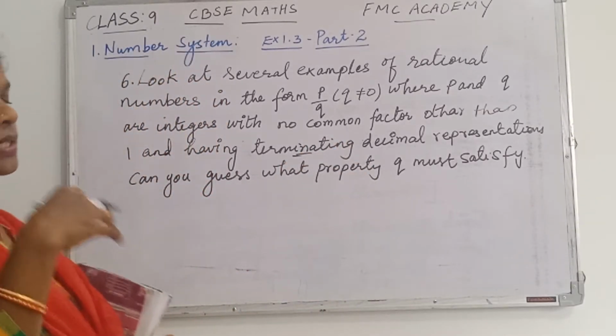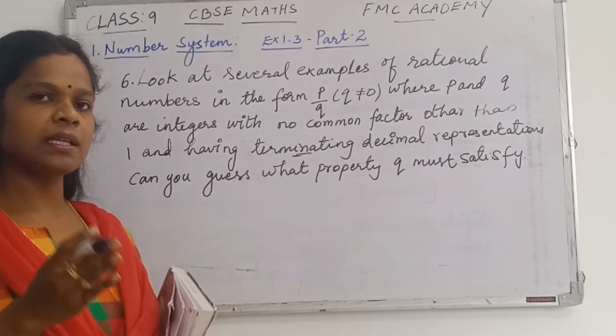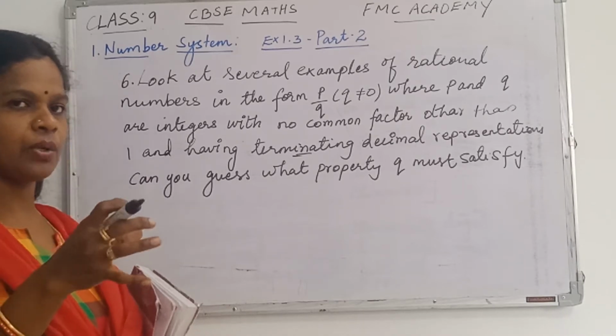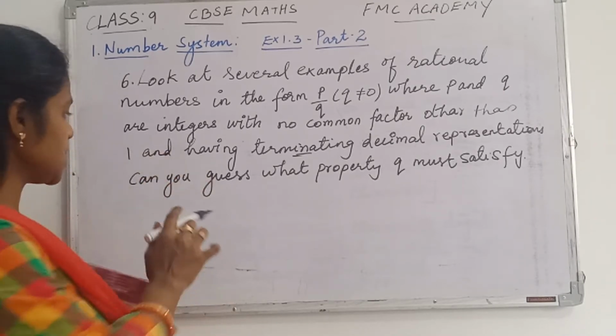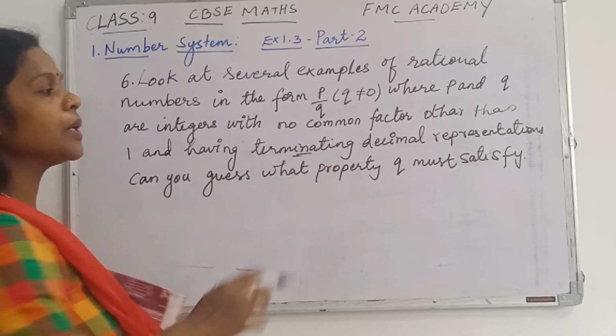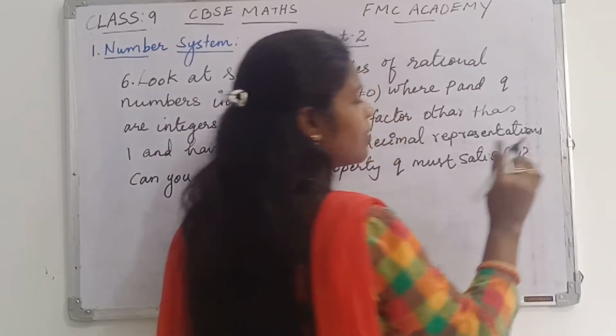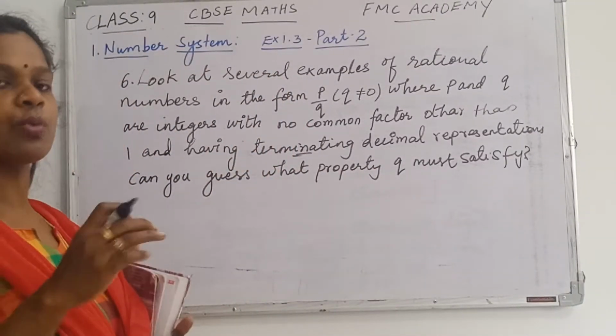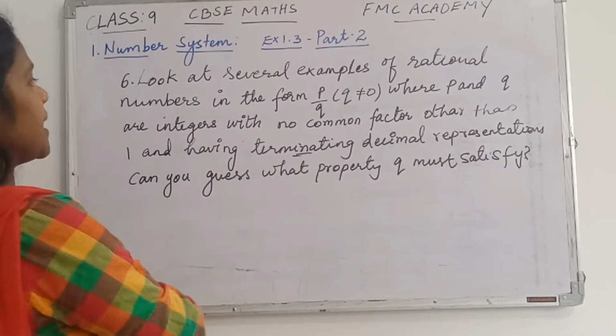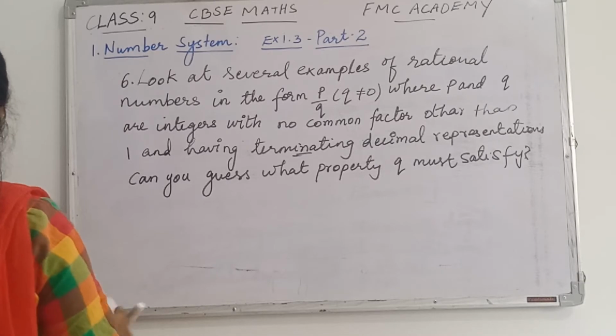So like that you give some examples, and after giving them you find out what you observe. Means, can you guess what property q must satisfy? Means in the denominator there will be some common property you can observe. So what is that we are going to say? Let us take some examples now one by one.